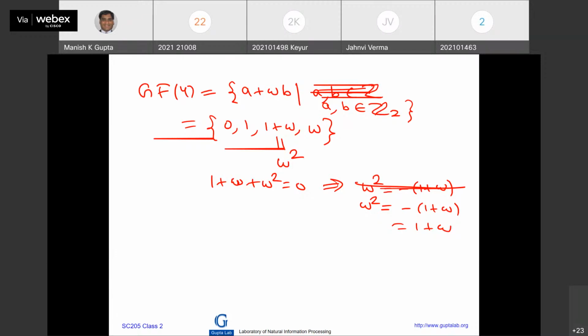One more beauty. What is the value of omega cube? Omega cube is equal to omega into omega square. Omega square is equal to 1 plus omega. We just saw that this, into omega, is equal to omega plus omega square, but omega plus omega square is equal to 1 because 1 plus omega plus omega square is equal to 0.